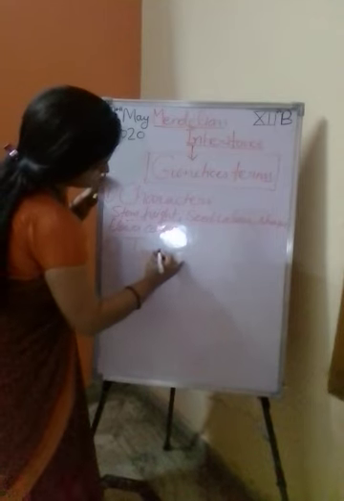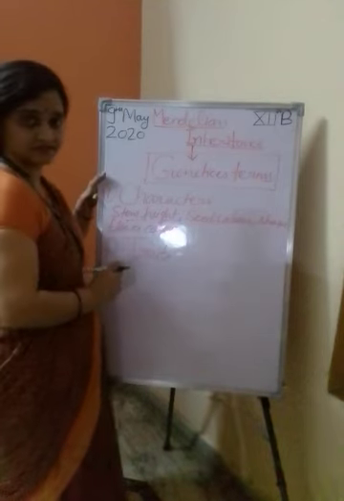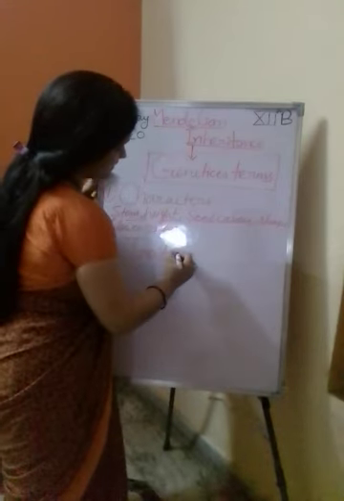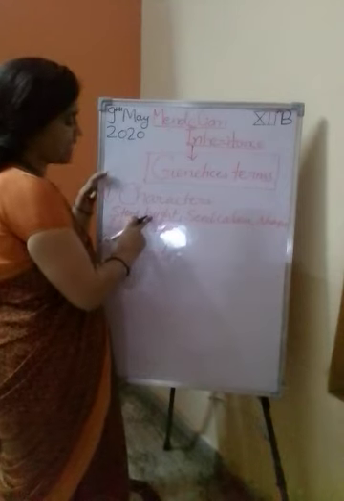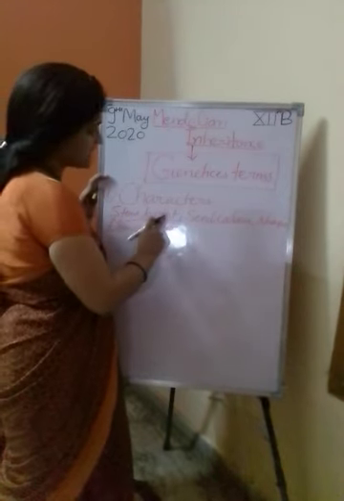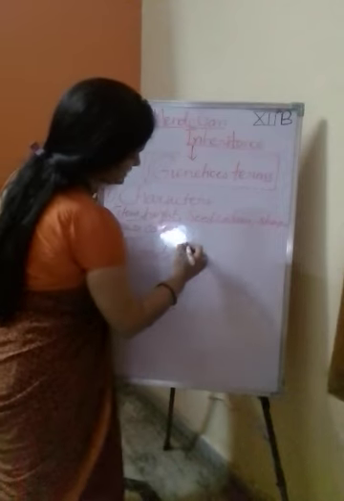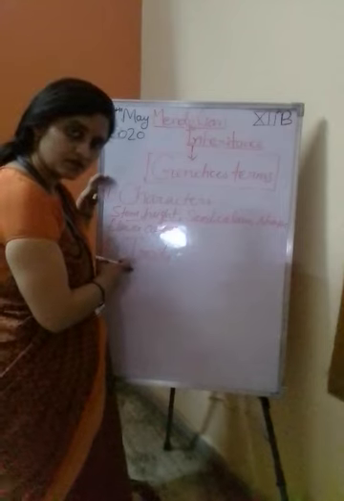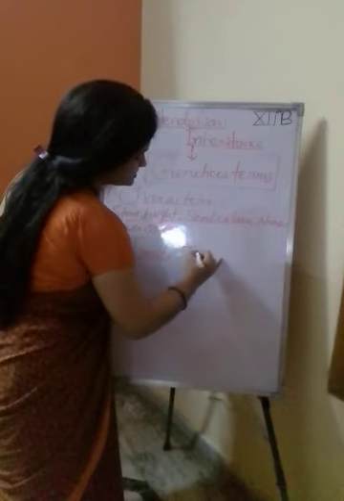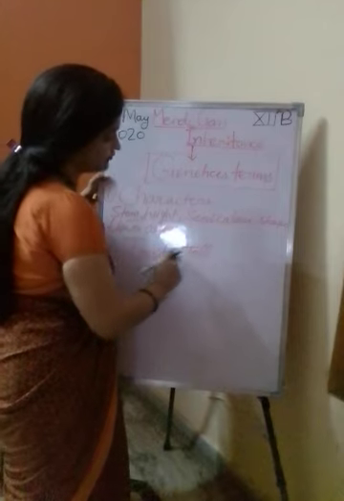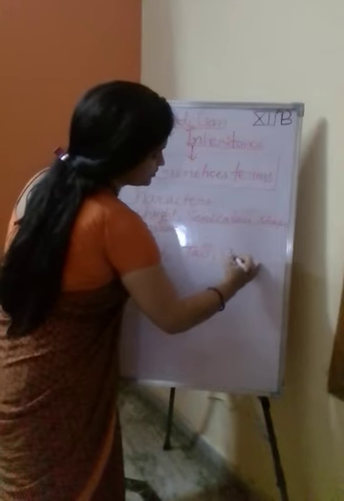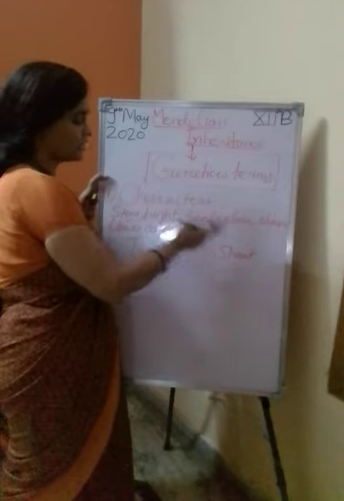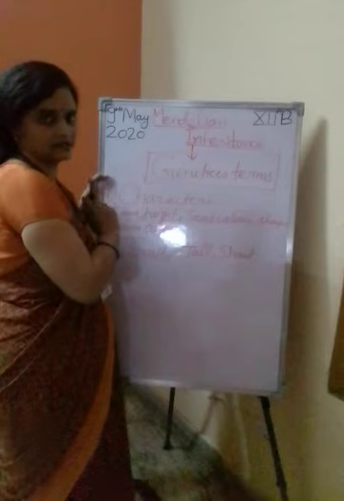The second term is traits. How can you define traits? Suppose we take the stem height of the pea plant. It means height is a character, and the different varieties of a character are called traits. So we take height, with different varieties of height: tall and short. So height is the character, and tall and short are different varieties of the height character.